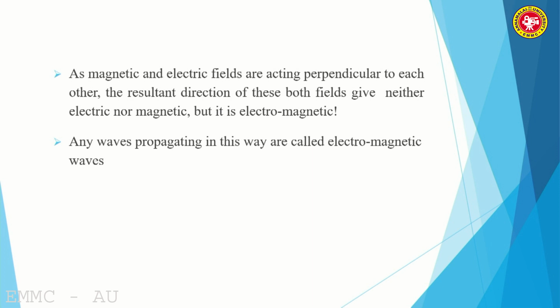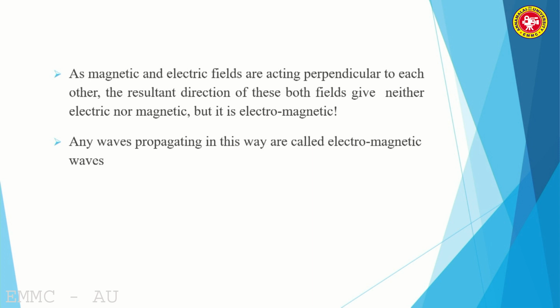Any waves propagating in this way are generally called electromagnetic waves, because this is the resultant direction offered by both magnetic as well as electric field. In this resultant direction, the electromagnetic waves propagate. Simply I can say both field vectors are oscillating or vibrating at right angles to each other. Because of this vibration, they produce oscillations.